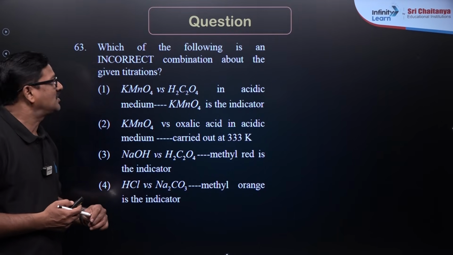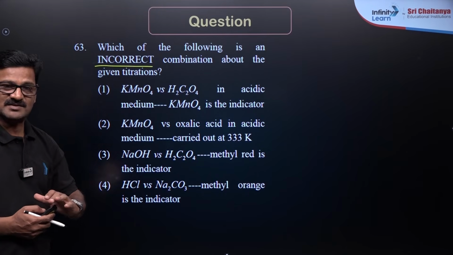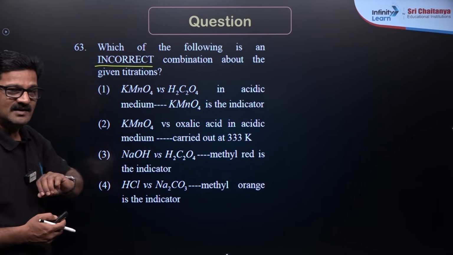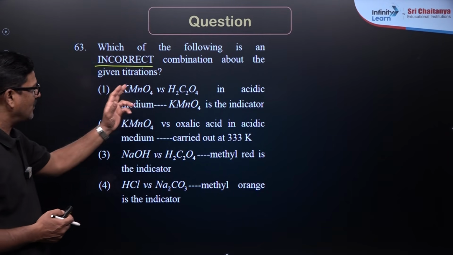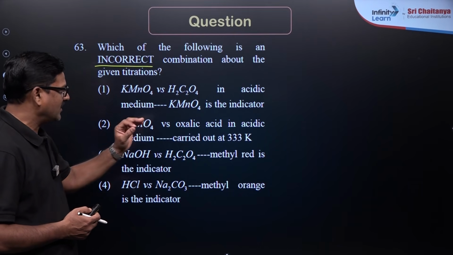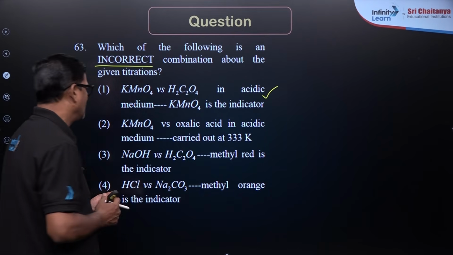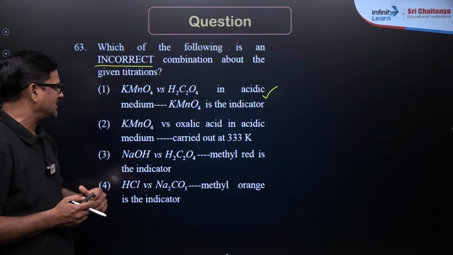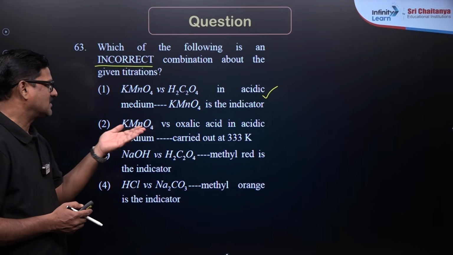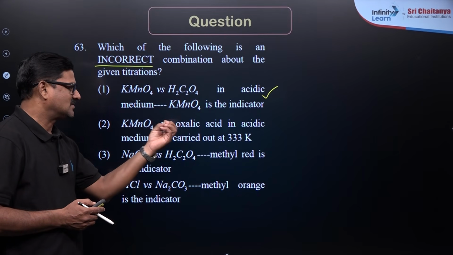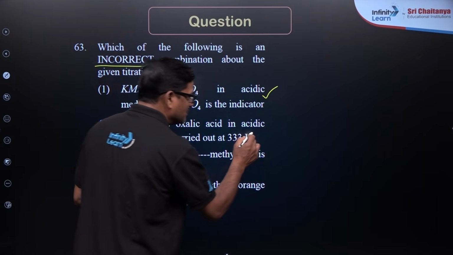Children, here is one question. Which of the following is an incorrect combination about the given titrations? So titrations are there in practical chemistry. KMnO4 and H2C2O4: in this, KMnO4 is a self-indicator. So it's a correct statement. KMnO4 versus oxalic acid in acidic medium is carried out at high temperature because the reaction is not started easily. You need to give a lot more heat to initiate it. Activation energy you need to give.